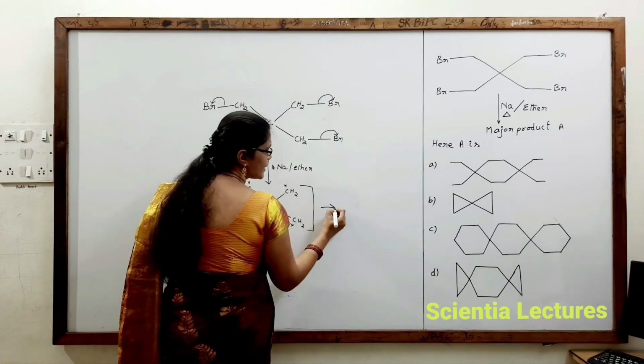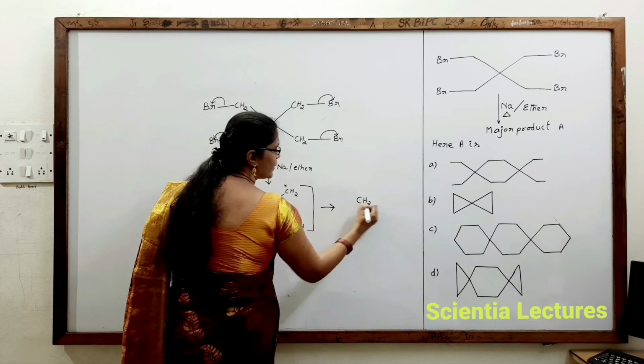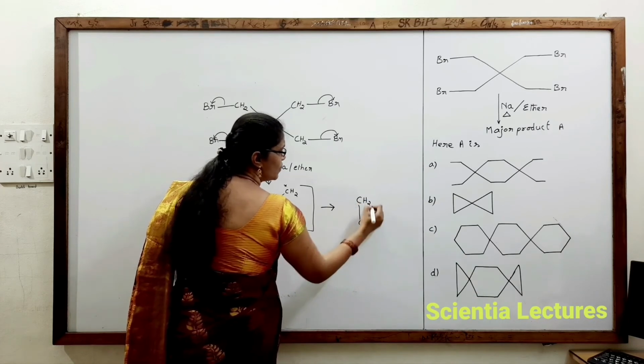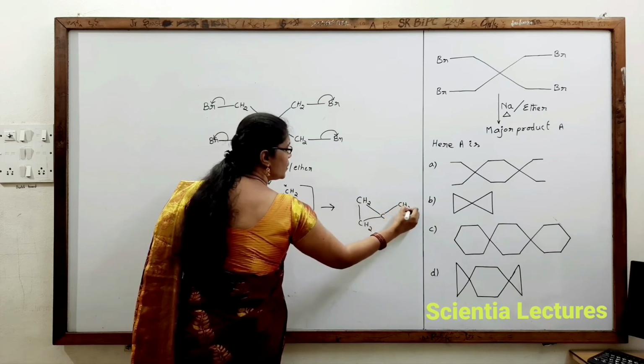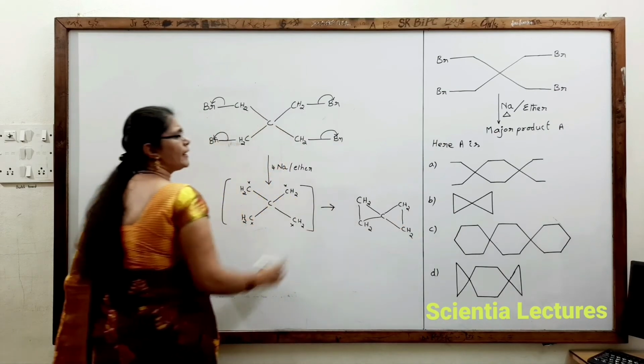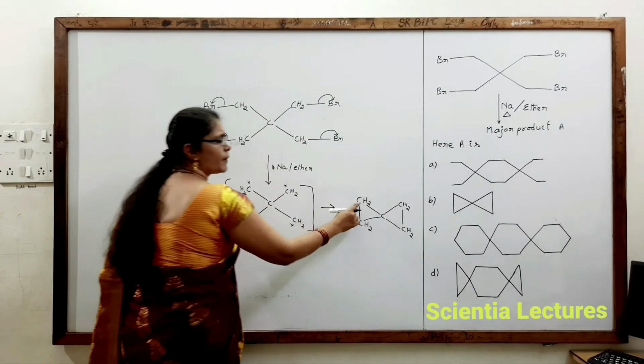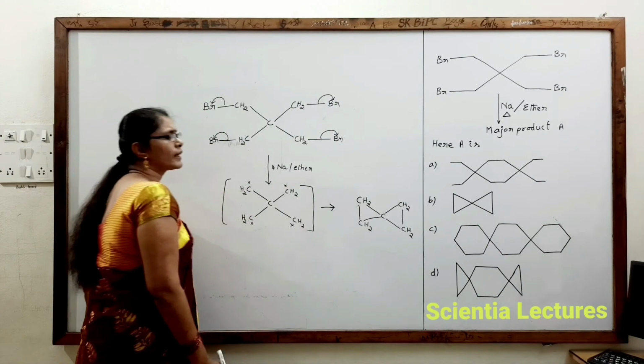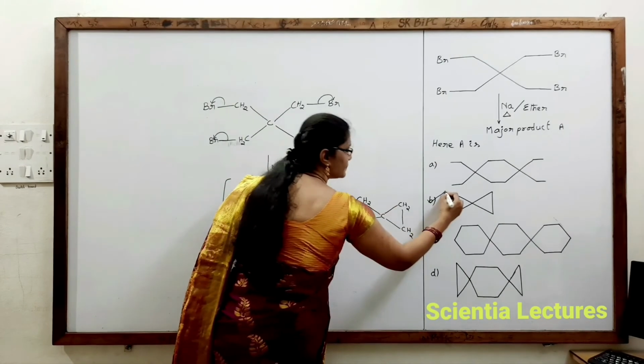So what kind of product does this generate? CH2 bond CH2 bonded to carbon, this bonded to CH2. Here also these 2 electrons will form a bond. And you can identify this structure as carbon indicates a vertex. Therefore, the correct option is B.